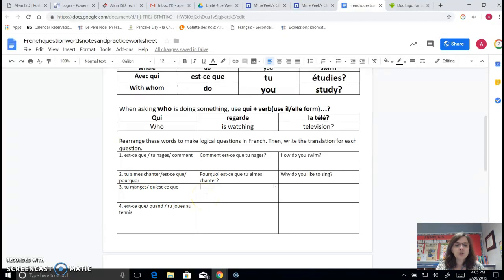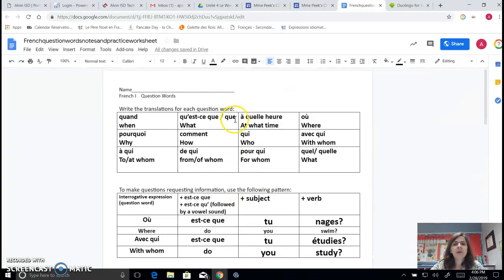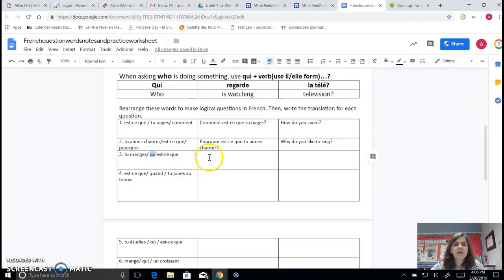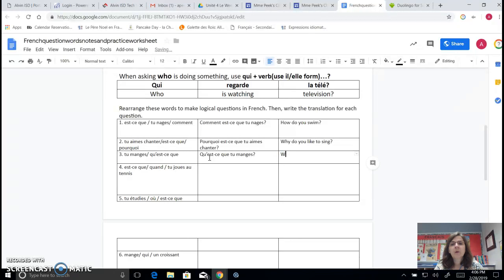Qu'est-ce que is our question, actually it's our question word and est-ce que. Que is our question word. If you notice up here, que has the E, but when it's next to est-ce que, look what happens. You drop the E. So we already have que and est-ce que in the right order. So we start with qu'est-ce que, and then tu manges. What are you eating? All right? Or what do you eat?